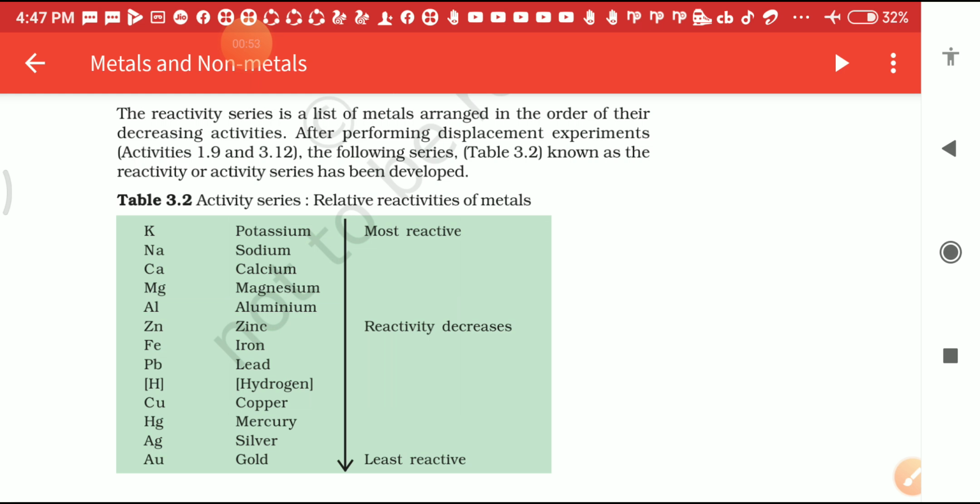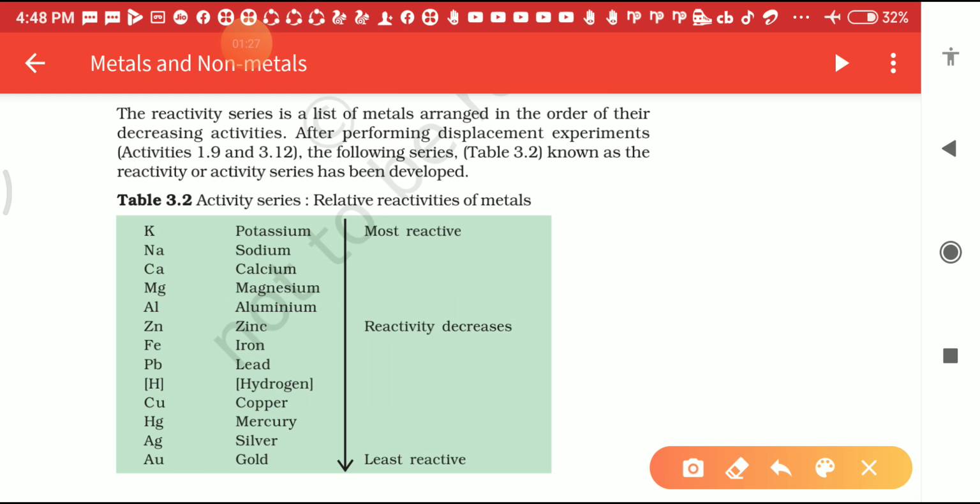According to the definition, the reactivity series of metals is the arrangement of the metals in a vertical column in the order of decreasing reactivity. It is called the reactivity series or activity series of metals. Students, you will see in this reactivity series, the most reactive metal is placed at the top, whereas the least reactive metal is placed at the bottom.